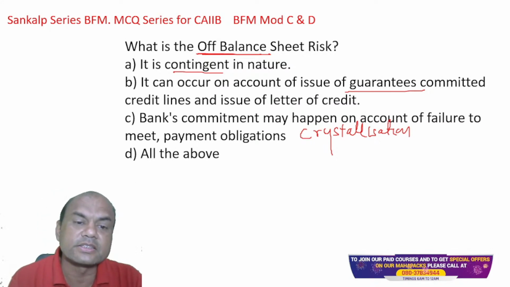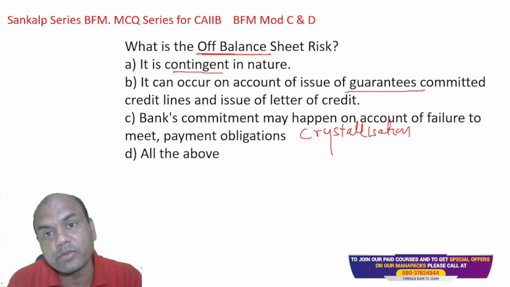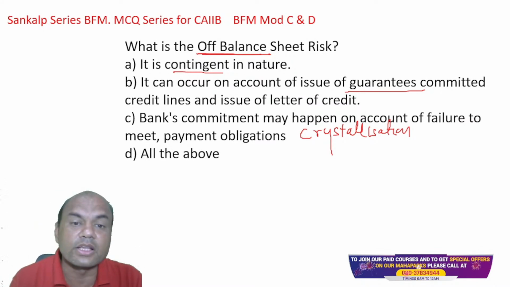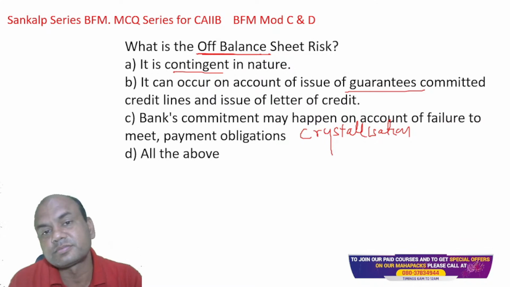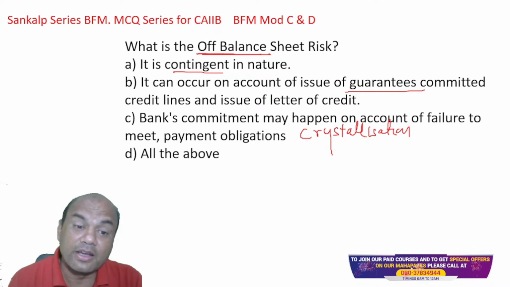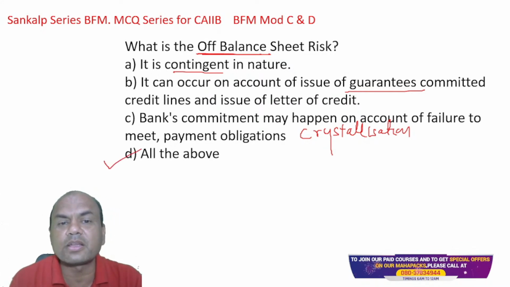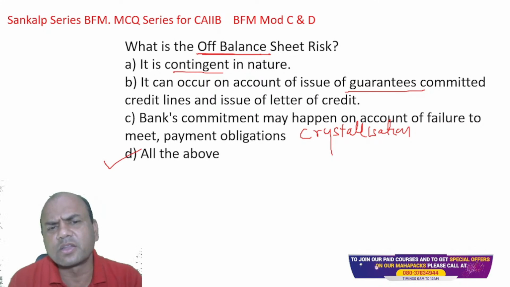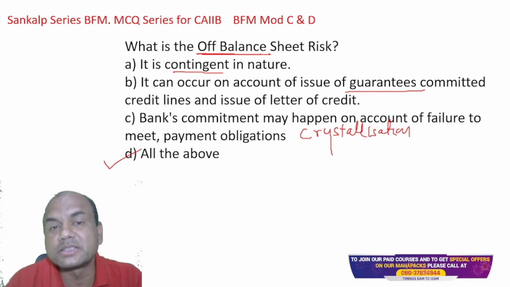So what is the answer? Contingent, guarantees, crystallization. What is the answer? Off balance sheet. It is D, all of the above. Correct. All of them are off balance sheet items. None of them is an on balance sheet item.